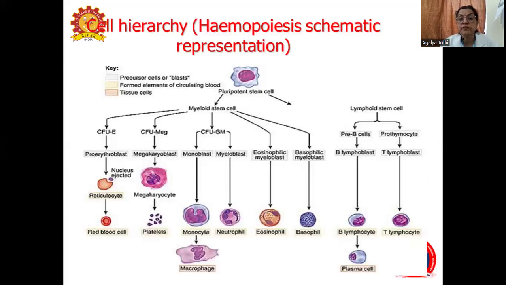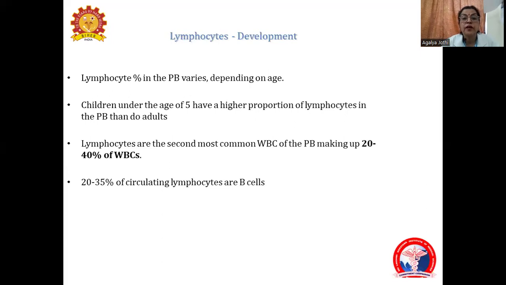This is to summarize the cells with their origin from a stem cell into a myeloid stem cell and a lymphoid stem cell, and thereby into the different cells. The total cells in the blood are the red blood cells, the platelets, the monocytes, neutrophils, eosinophils, basophils, and the lymphocytes. Lymphocytes form about 20 to 40% of the circulating cells.